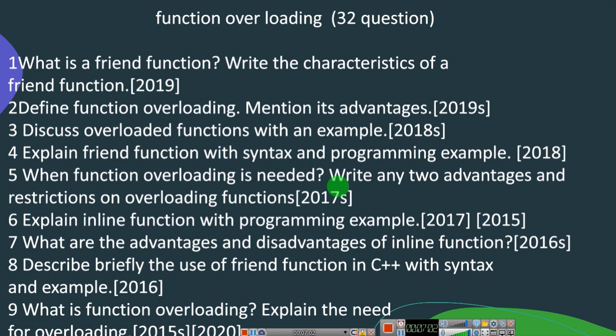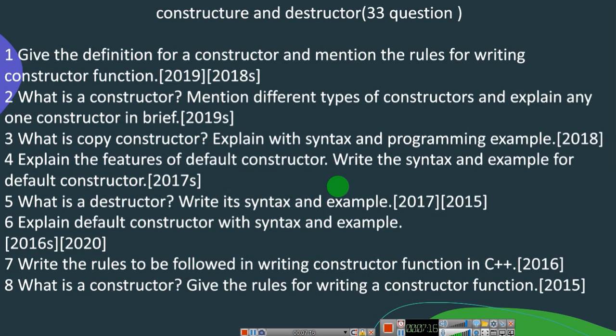So if you study these questions, that is enough for your supplementary also. Now supplementary is going to come in this particular month. So make sure you study these things. So the next chapter is constructor and destructor. So this is the 33rd question in your question paper.